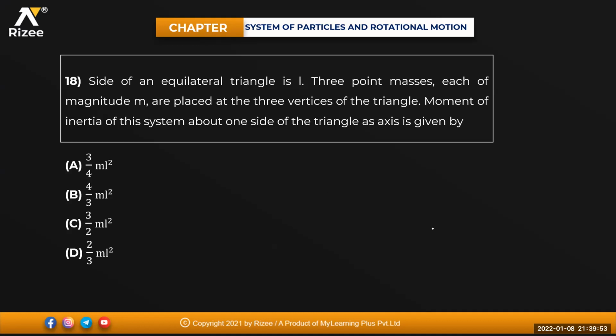Sides of an equilateral triangle is L. 3 point masses, each of magnitude m, are placed at the 3 vertices of a triangle. Moment of inertia of this system about one side of the triangle as the axis will be equal to how much? Anyone?